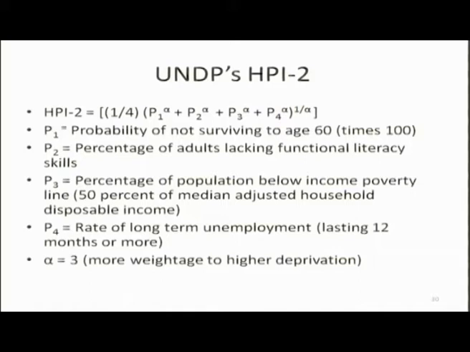P3 is the percentage of population below income poverty, measured in terms of poverty ratios, the proportion of households below the poverty line, and P4 is long term unemployment, and on the basis of all this a measure is developed.